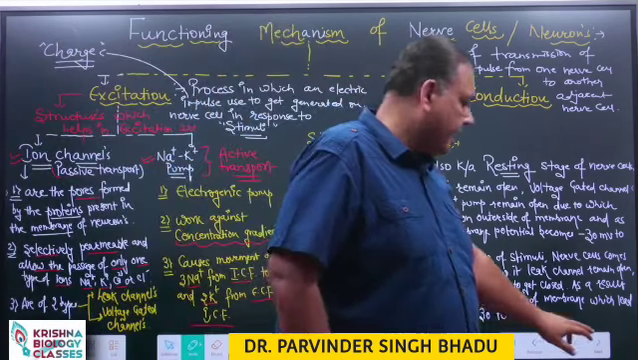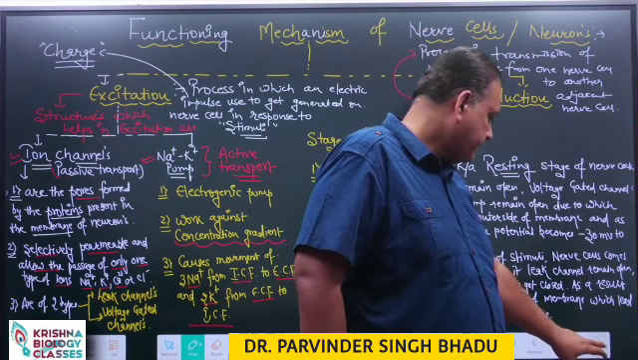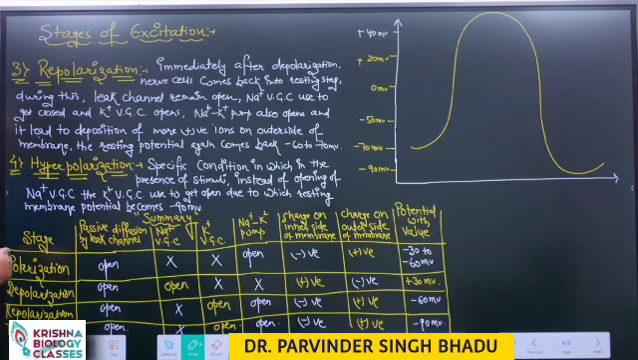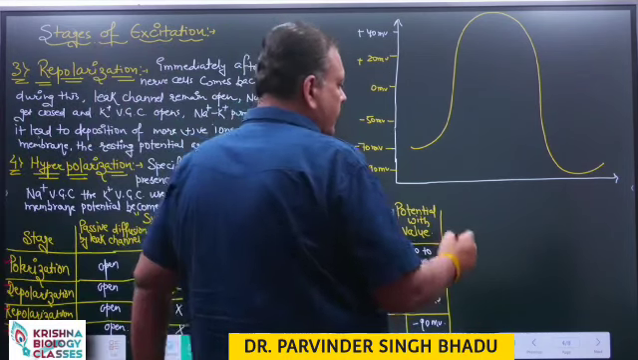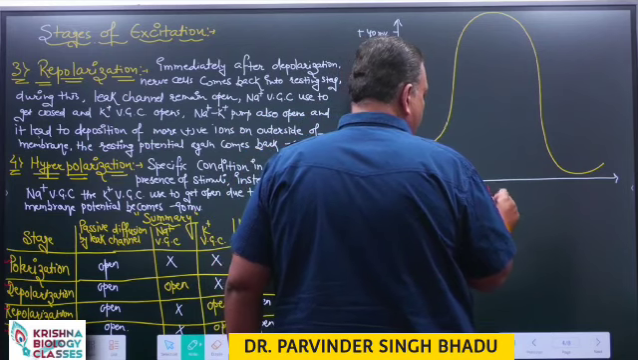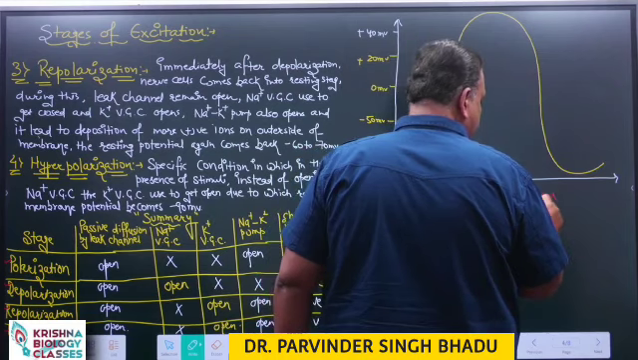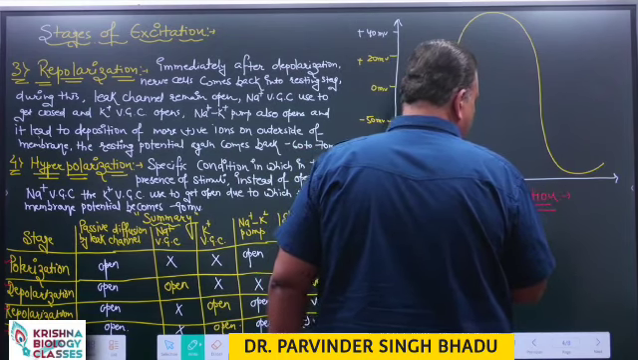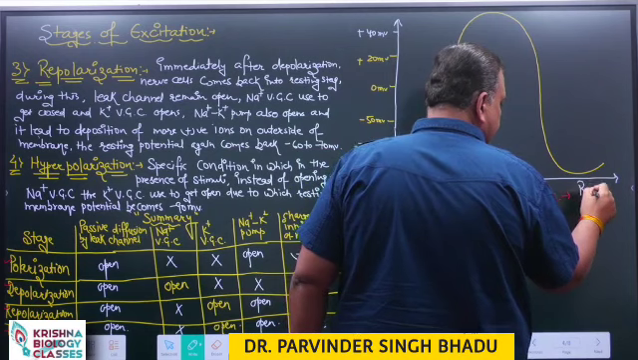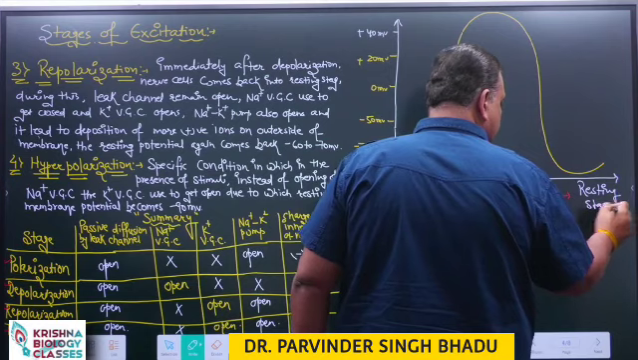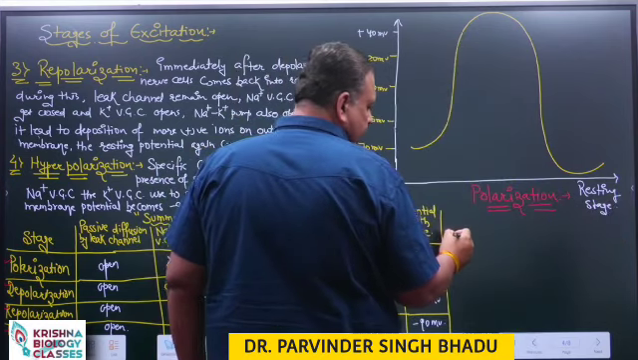Let's discuss this entire process in detail and understand the various stages of excitation, which are polarization, depolarization, repolarization and hyperpolarization. Now, polarization, commonly named the resting stage of nerve cell. Resting stage of nerve cell. During this resting stage,